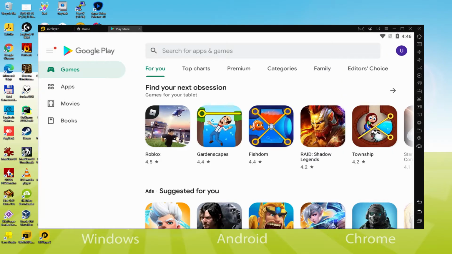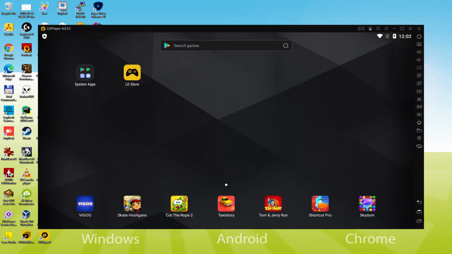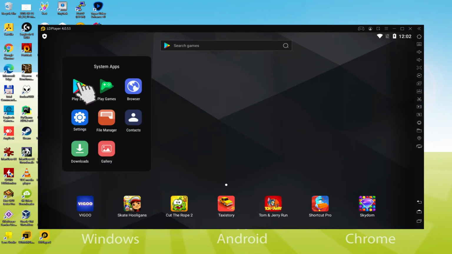Google Play is launched automatically. In the event that Google Play isn't launched immediately and you don't know how to run it yourself, I will show you how to do it. The key is to head to the emulator desktop by hitting this icon marked in green color. Now we go to the System Apps folder and we click on the Play Store icon.